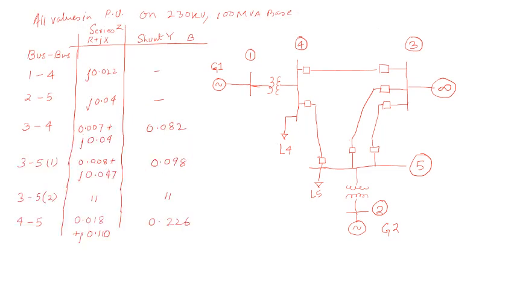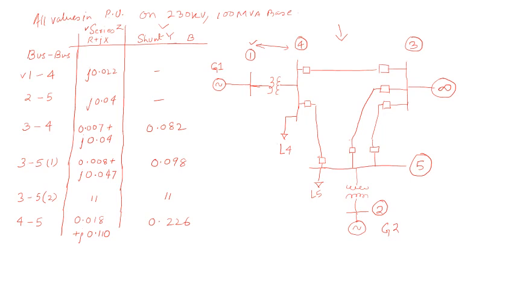We will discuss one problem here, and these are the parameters of a power system network shown in this figure. So this parameter shows you the power of your bus, the series reactance, and shunt admittance of the buses. So here the first one, bus number 1 and 4. So bus number 1 and 4 has a reactance of j0.022.